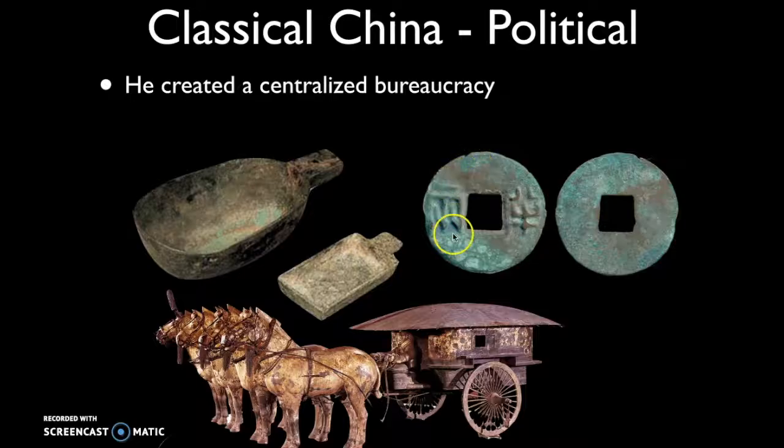He also, in order to facilitate trade, created a standardized system of metal coins, very similar to what we saw in the Persian Empire. And finally, they created unified road widths throughout the empire, which facilitated trade, and it allowed people to build their carts to a certain width.